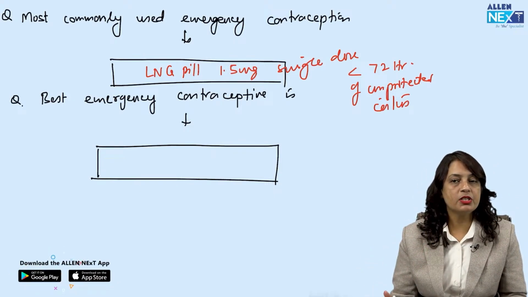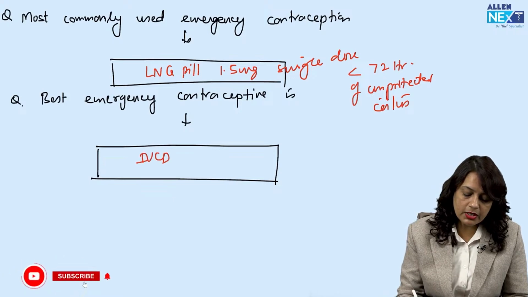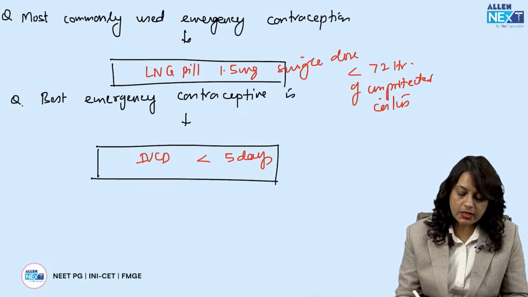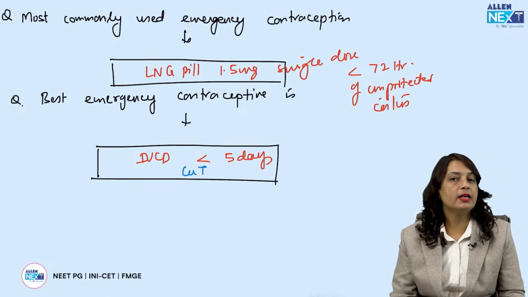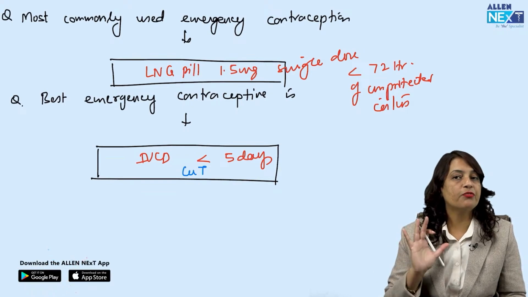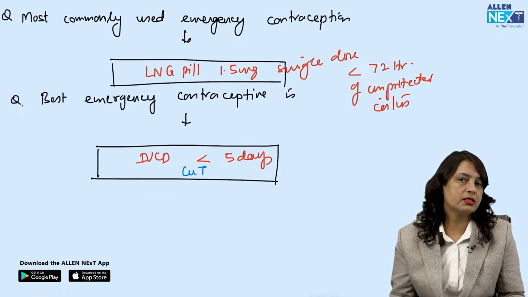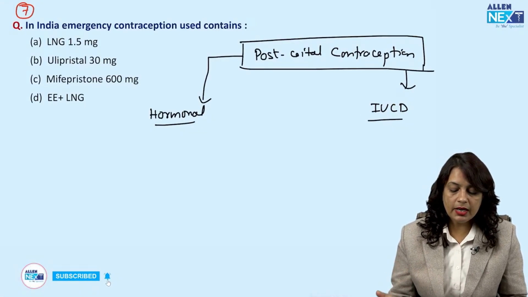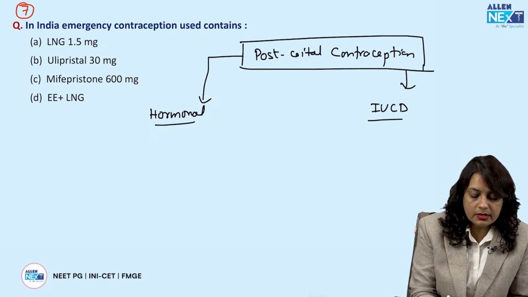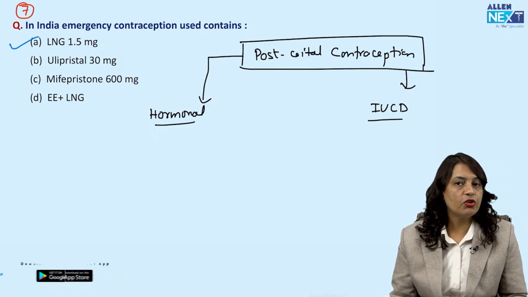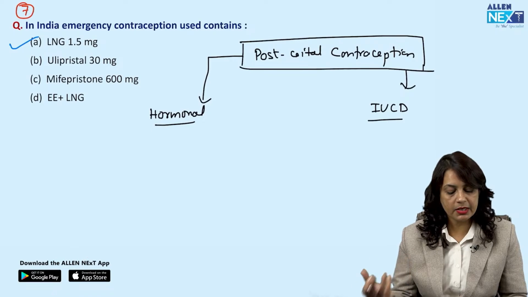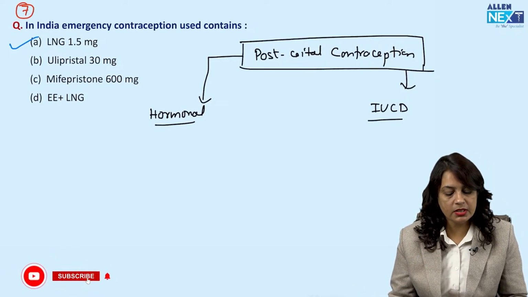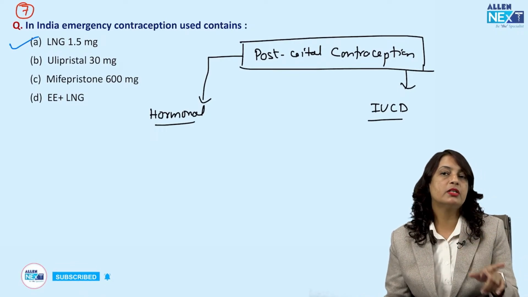Now, which is the best emergency contraception? That is IUCD, that is to be given within 5 days of unprotected coitus. And the type of IUCD that is recommended is copper T. So, these two questions are very, very important. Again and again, they are asking a question from emergency contraception. Now, in India, the emergency contraceptive used contains LNG, that is levonorgestrel pill, 1.5 milligram single dose. Although others are also applicable as emergency contraception, but one answer they have asked, so it is the LNG pill.